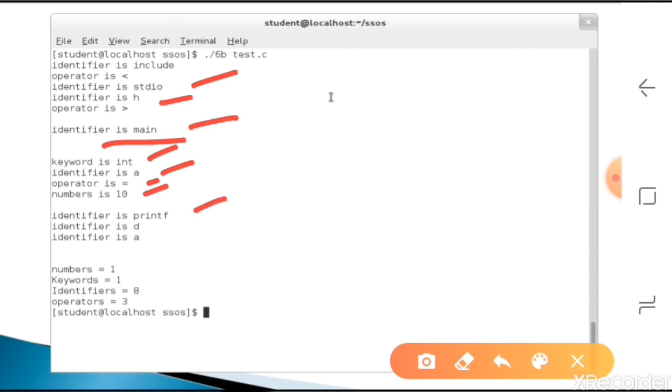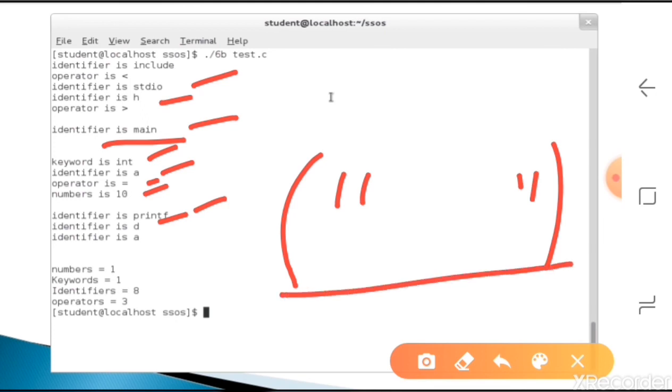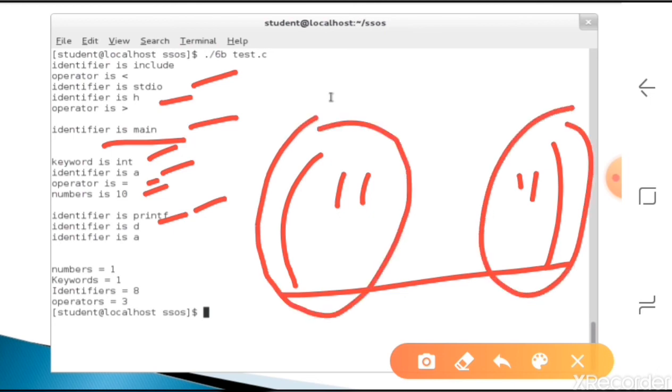Printf is considered an identifier, then percentage d: percentage is neglected, and d is considered an identifier. The open bracket, double quote, close bracket are all neglected, because we have not written any tokens to identify these things. So they are completely neglected.